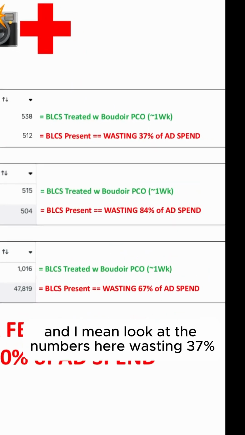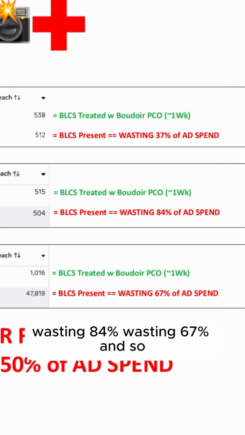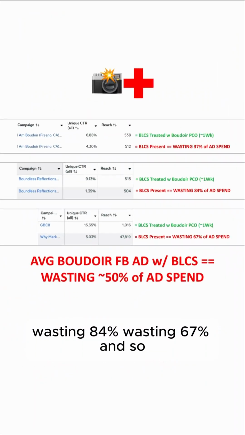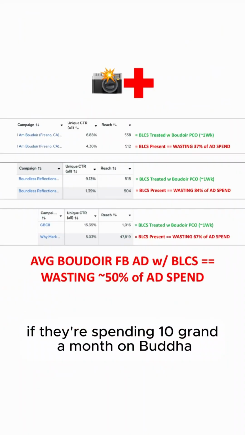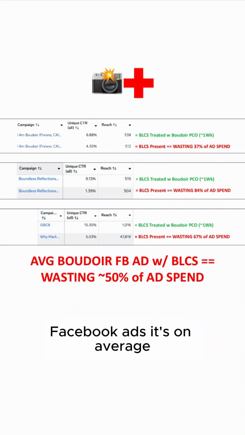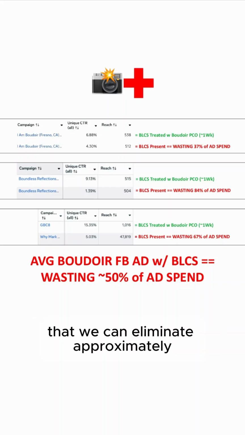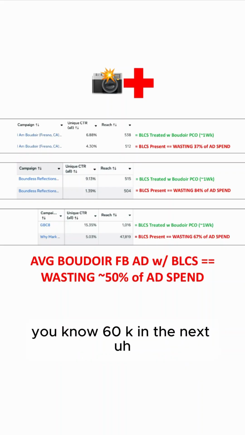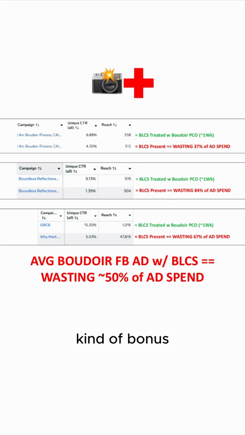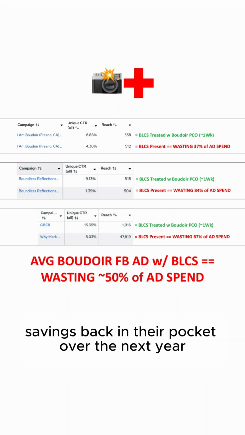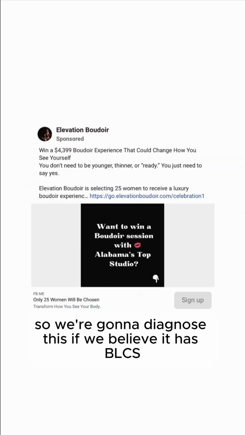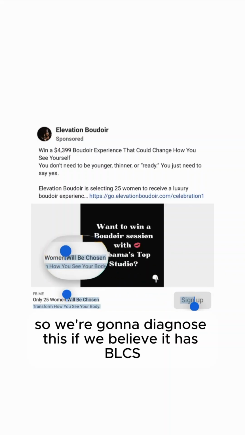And I mean, look at the numbers here. Wasting 37%, wasting 84%, wasting 67%. And so if they're spending 10 grand a month on Boudoir Facebook ads, that's on average 5K every month being wasted that we can eliminate, and give them approximately 60K in bonus savings back in their pocket over the next year.